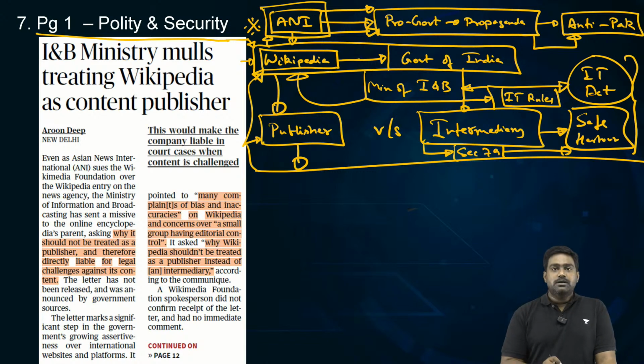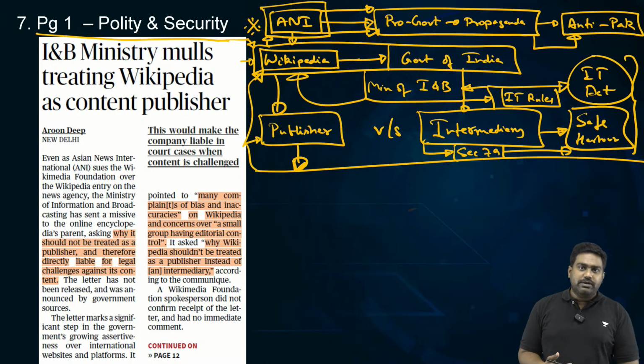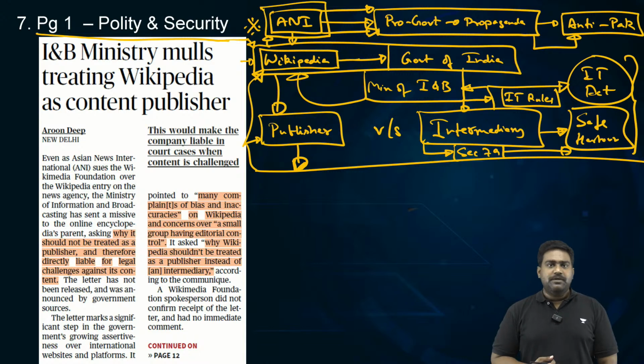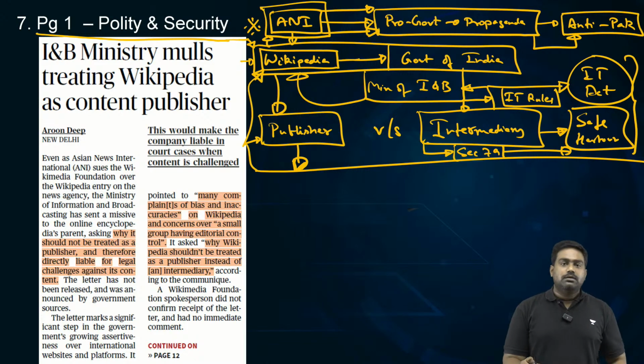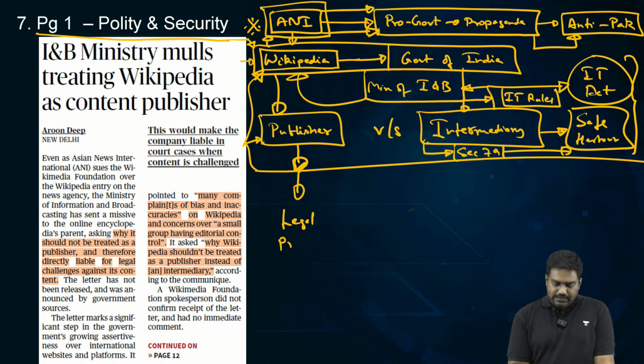Because eventually, Wikipedia content is being consumed by a large audience. If there are inaccuracies, biases, factual inaccuracies, and if the platform is not attempting to correct them, then why shouldn't we treat the platform as a publisher, which will make it liable for legal prosecution, criminal prosecution?